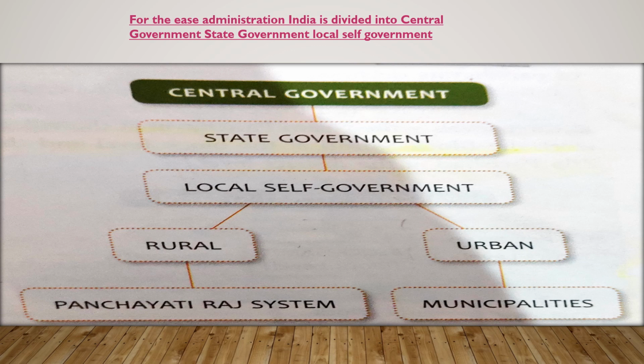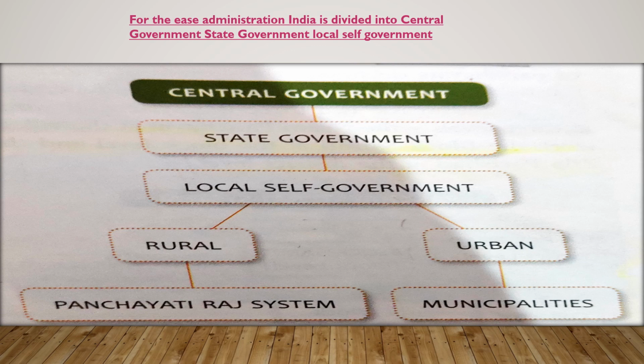The central government is the union government, and this union government is divided into different states, and these states are again divided into districts, blocks, panchayats, and from villages to districts the local self-government system persists. The rural local self-government is known as the Panchayati Raj system. It includes district level, block level and village level.